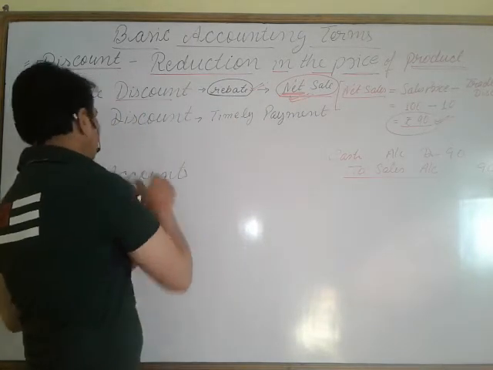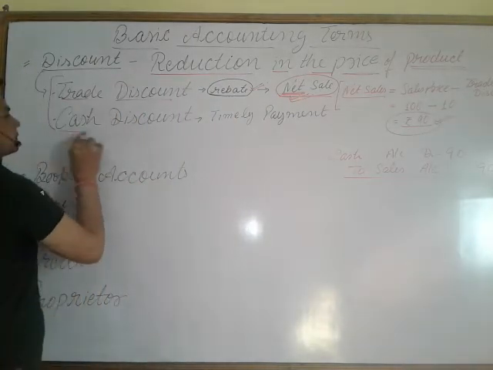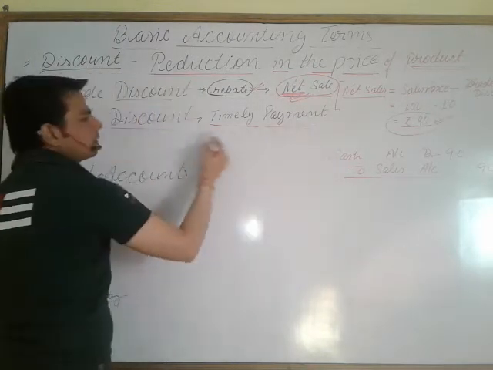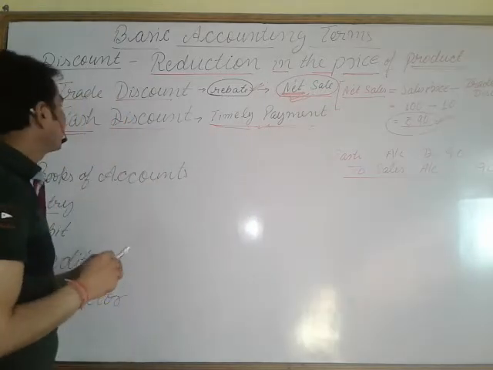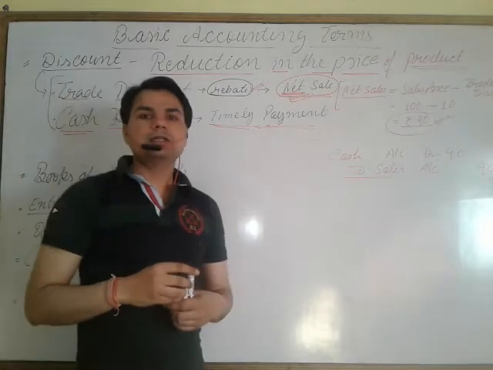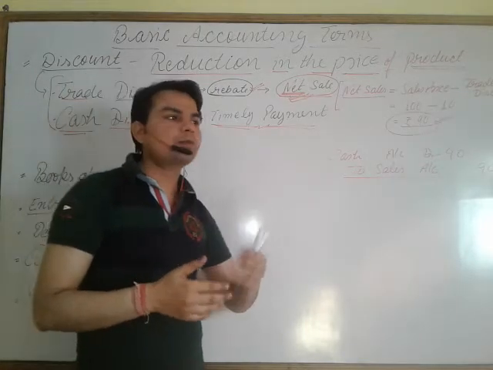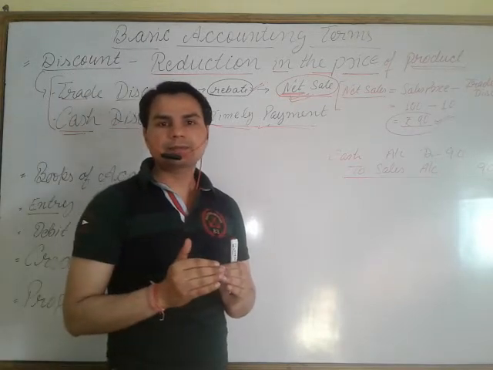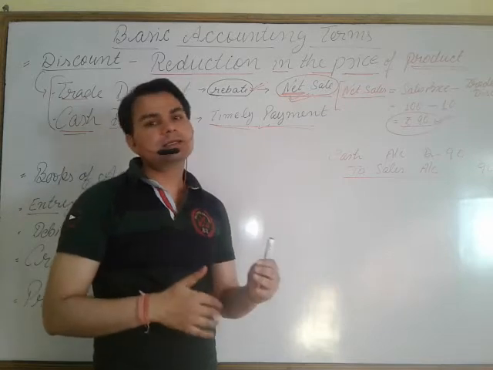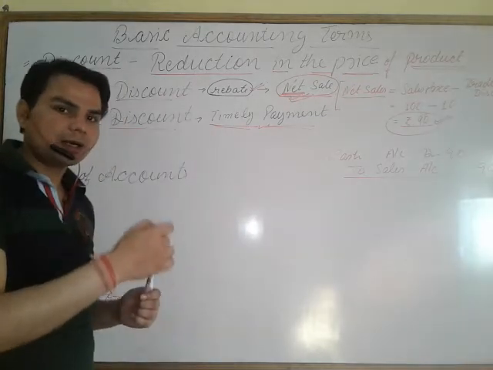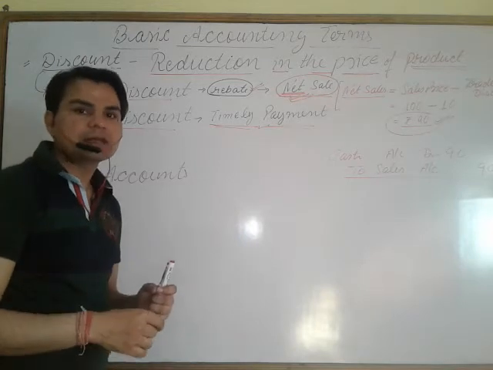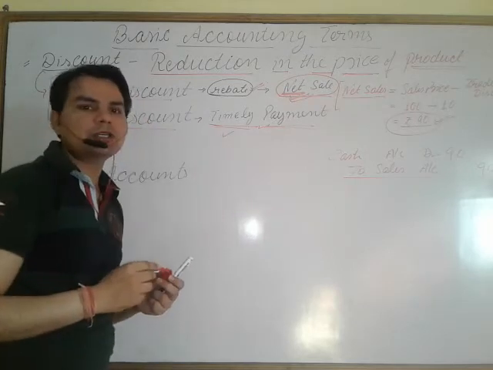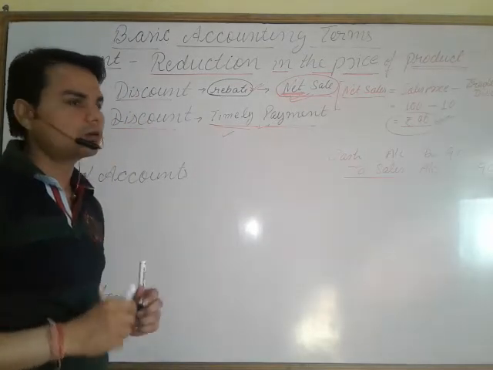Next, we are talking about the cash discount. Timely payment. Cash discount is given for the timely payment. Many times we sell our goods on cash basis or maybe credit basis. To avoid the credit basis sale, the businessman start a practice that if our customer is making the payment within a specified period of time or timely payment, we can say, a special discount shall be given. That is called cash discount.